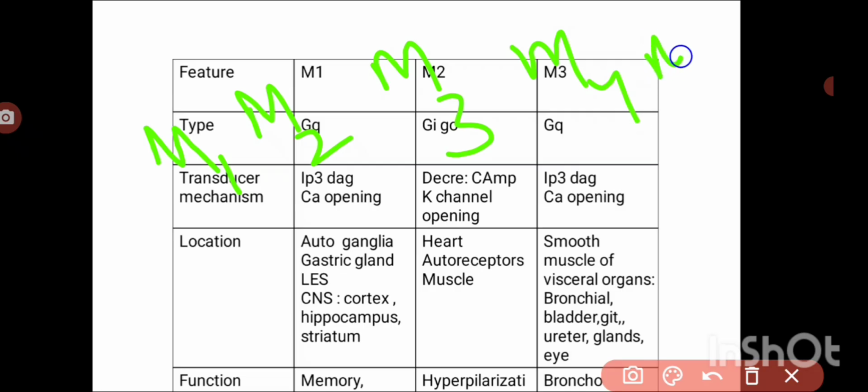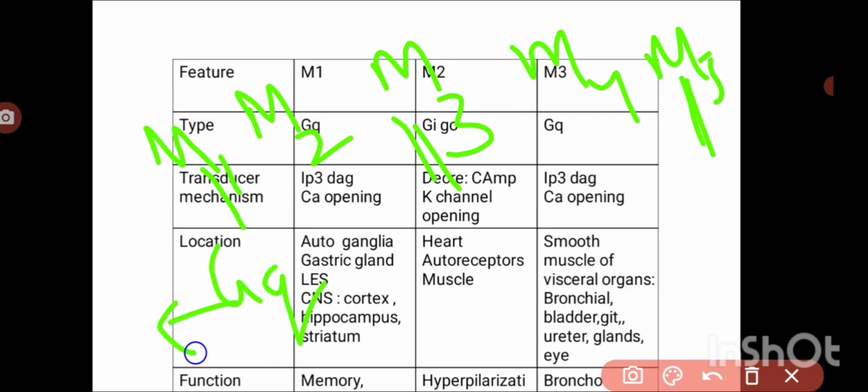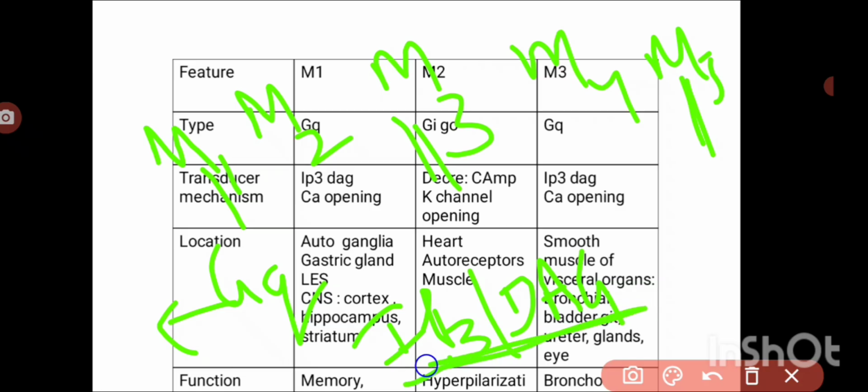Among all these, the odd ones, M1, M3, M5, are the GQ subtype. In the GQ subtype the second messenger is IP3 or DAG. Whether it is muscarinic or histamine receptors, whatever the receptor type it is, if it is GQ, the intracellular signaling pathways are IP3 or DAG. So IP3 and DAG in case of M1, M3 and M5. And then here M2.